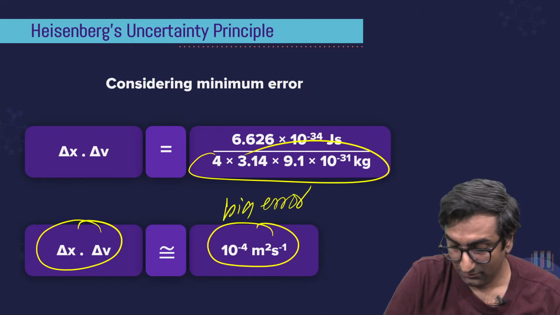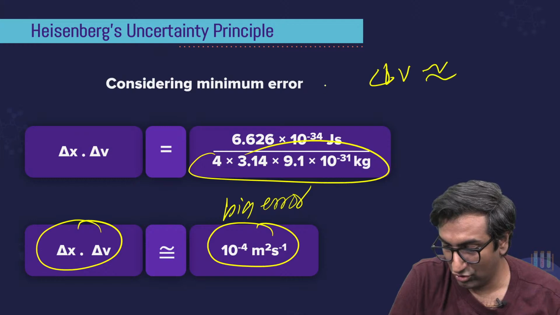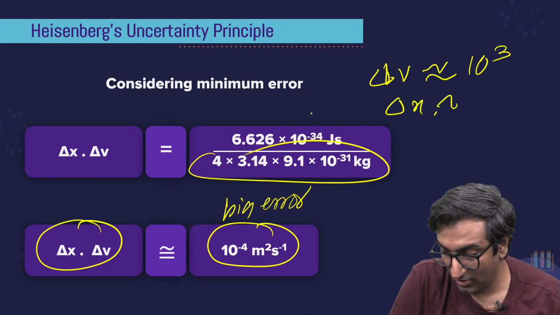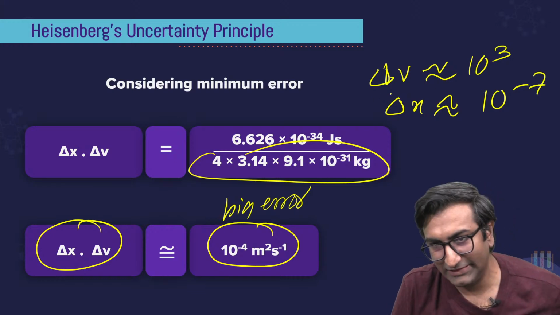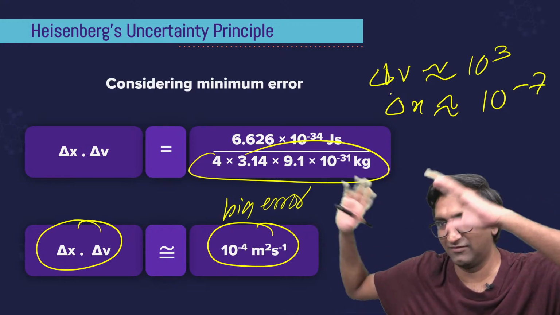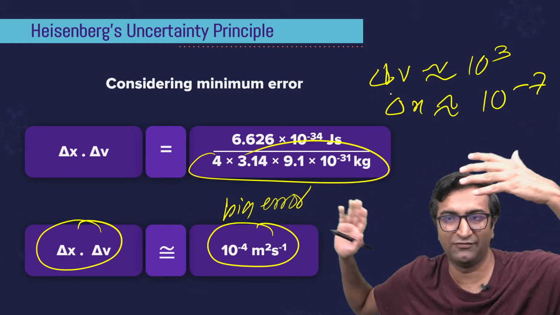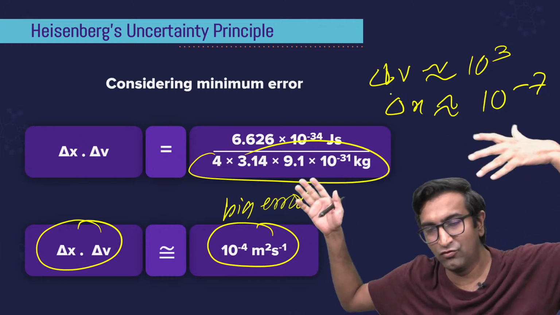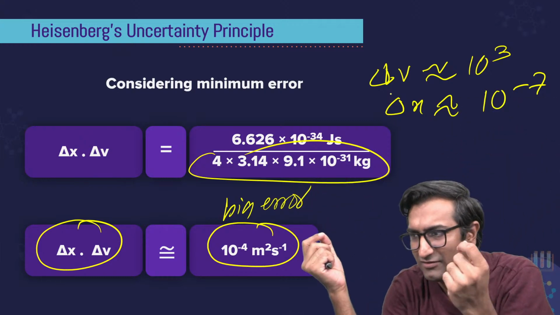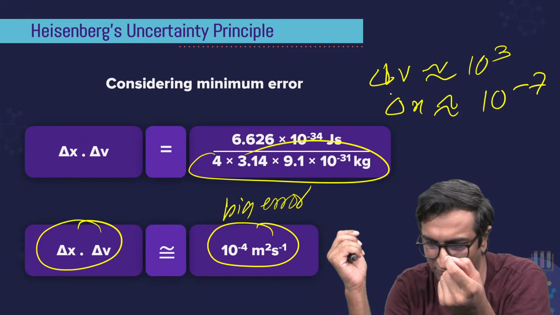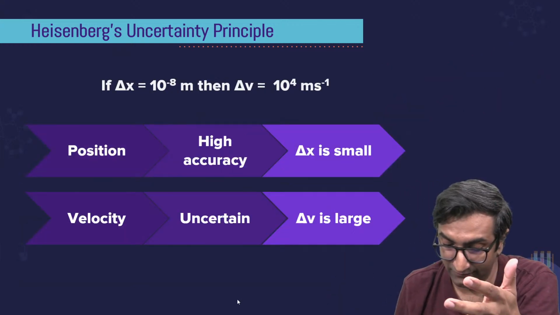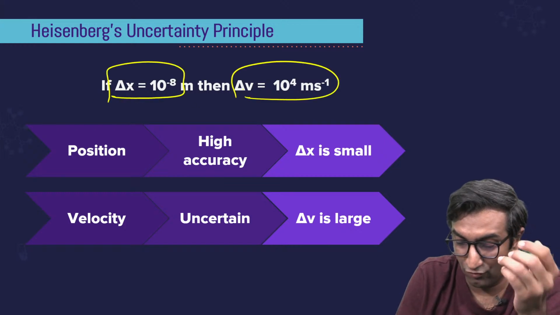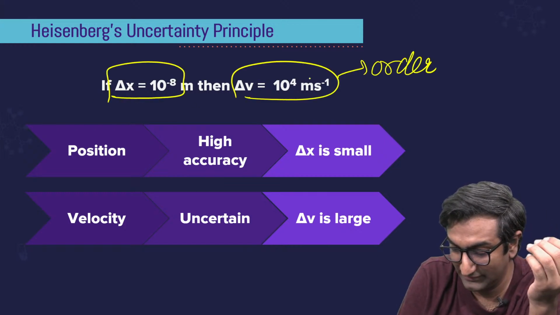Why is it big? Because delta v is going to be of the order of 10 power 2 or 10 power 3. That means delta x is going to be of the order of 10 power minus 7. That's huge for an electron. That's the dimension of the earth, right? If you go from 10 power minus 10 to 10 power minus 7, that's 1000 times. The diameter of the earth is 6000 kilometers or something. So it's a crazy error. Okay. So if x is 10 power minus 8, the velocity is 10 power 4, which is the order of magnitude of the velocity itself.